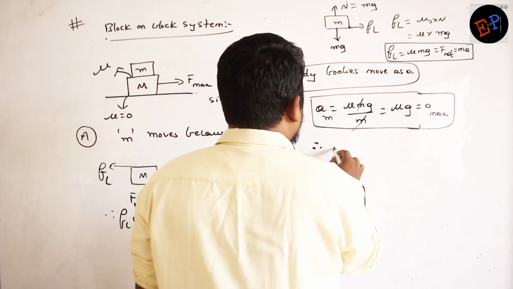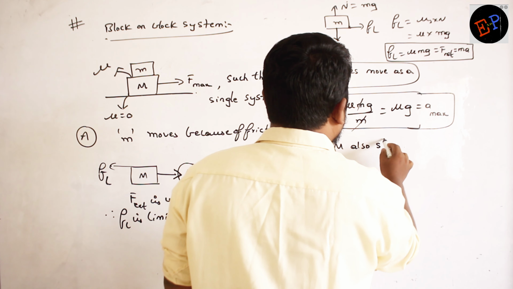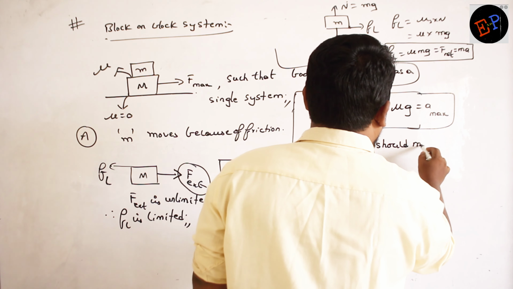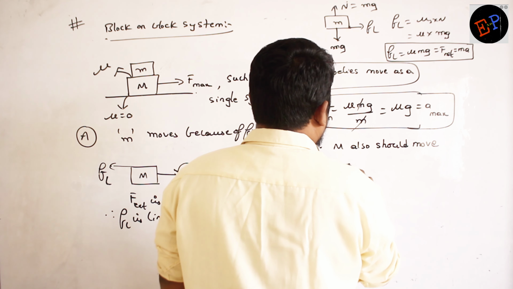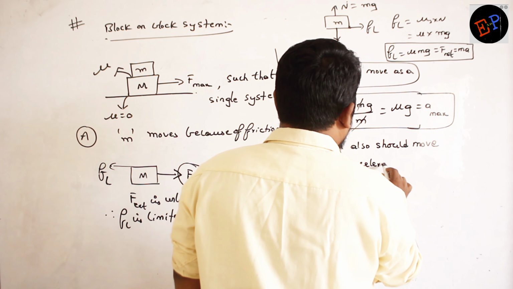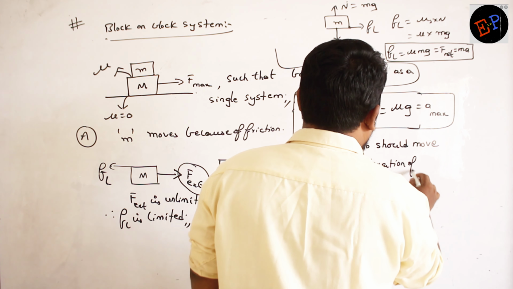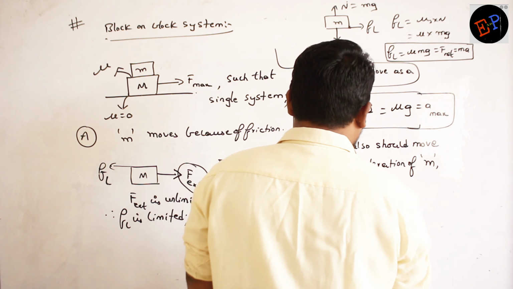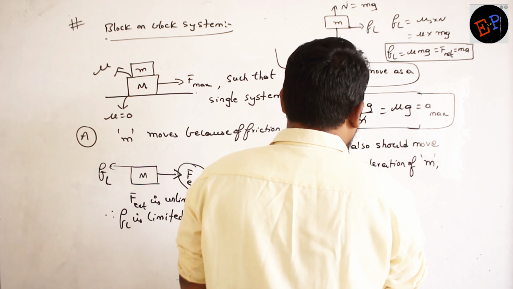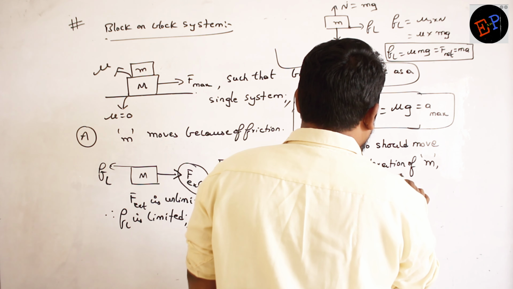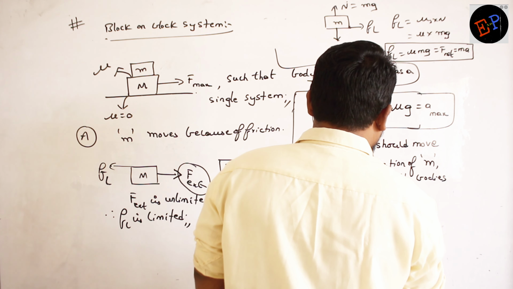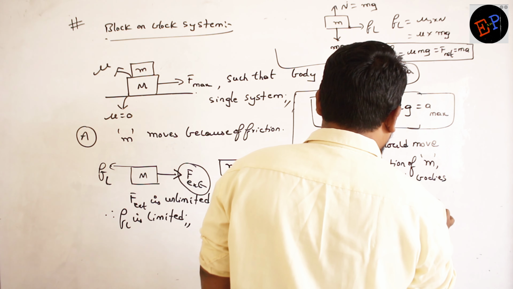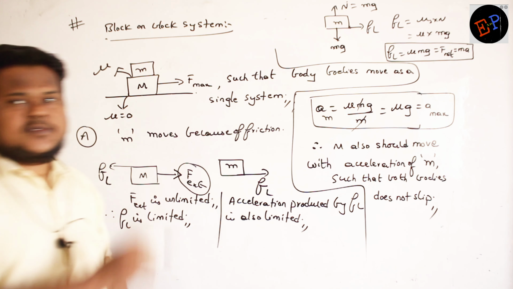So therefore, capital M also should move with how much acceleration? With the acceleration of small m, such that both bodies do not slip. So that is my answer.